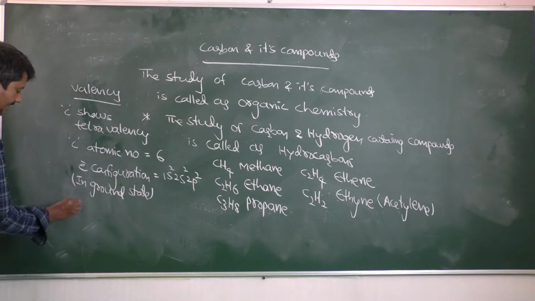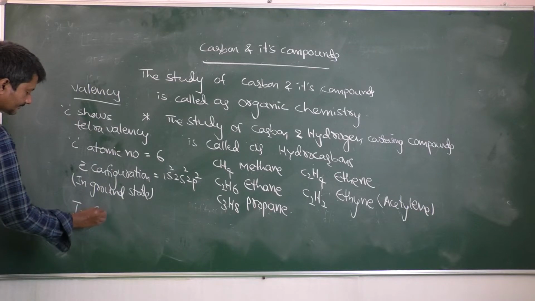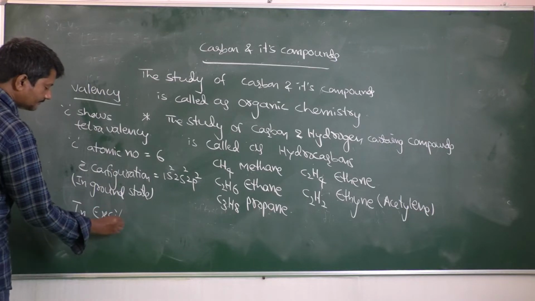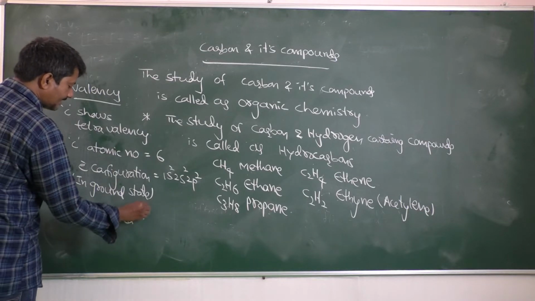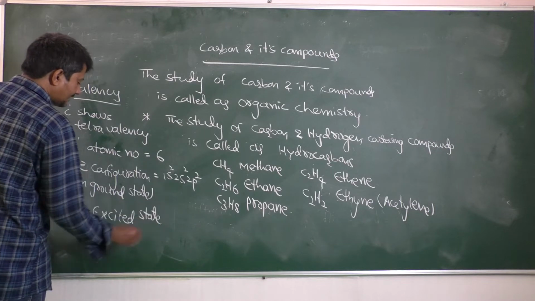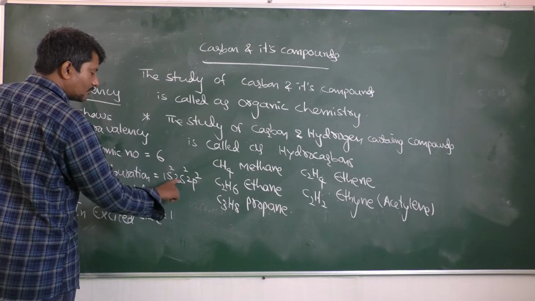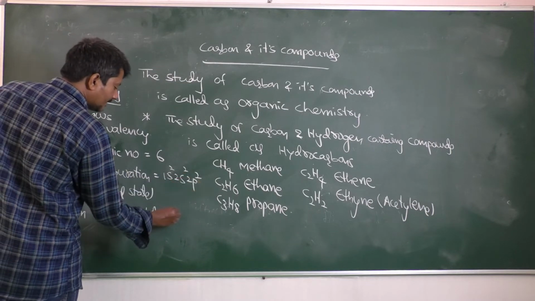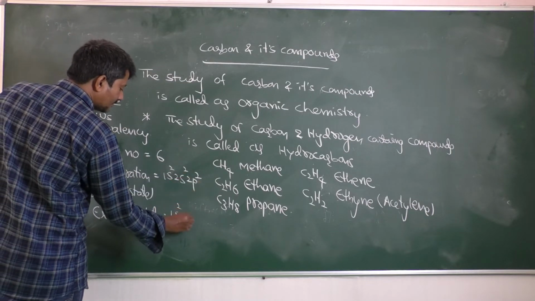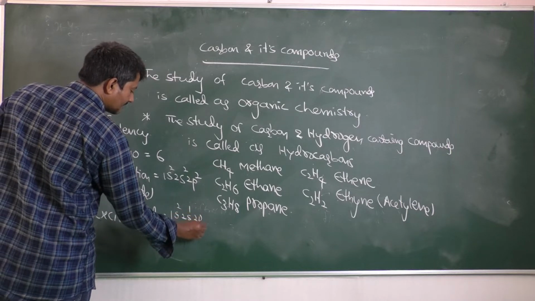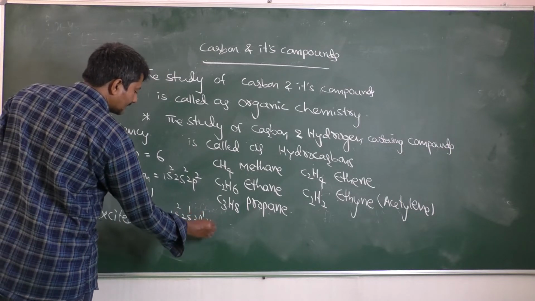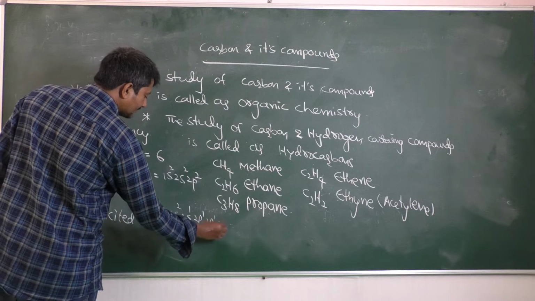Next, in the excited state, what happens? One of the electrons is promoted from the 2s orbital into 2p. So that is 1s2, 2s1, 2px1, 2py1, 2pz1.